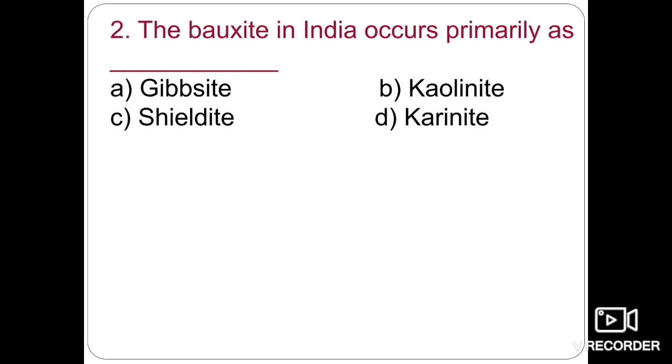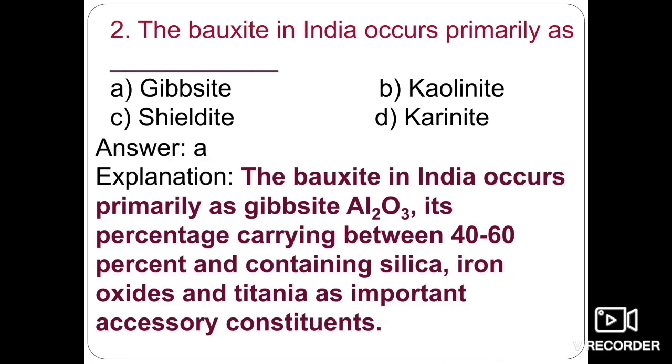Second question deals with the bauxite of India occurs primarily as: gibbsite, kaolinite, sillimanite or kyanite. So we all know that the bauxite that we get in India is of gibbsitic origin, or gibbsite origin.